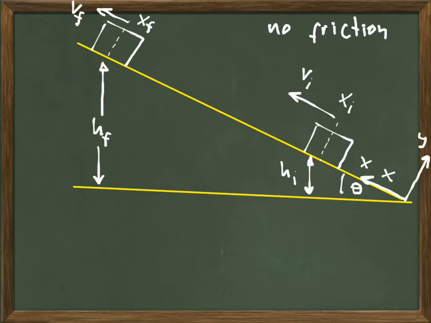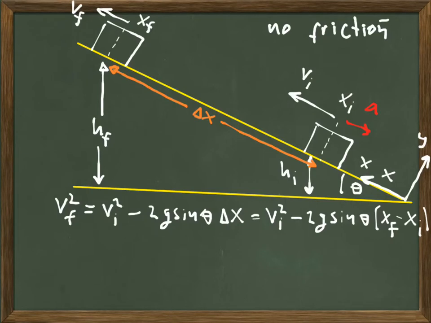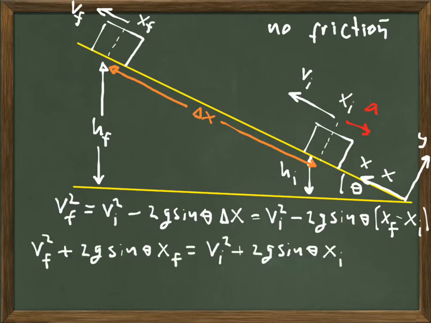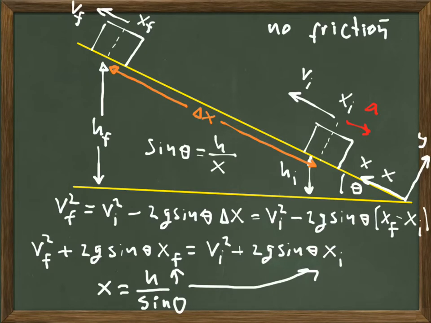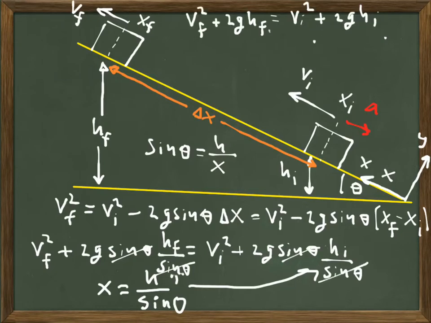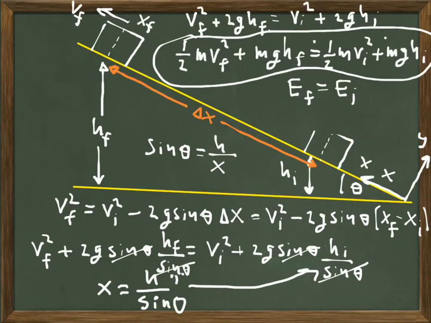Well, we can use kinematics to figure out how those quantities are related. How is the final velocity related to the initial velocity and the difference in height and so on? The analysis goes something like this. Again, I don't want to take you through all the details. It's not very difficult to prove that, one more time, when we simplify things and use kinematics, we arrive at the same exact conclusion that we had before.